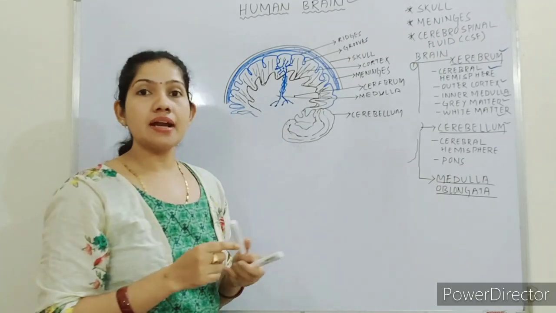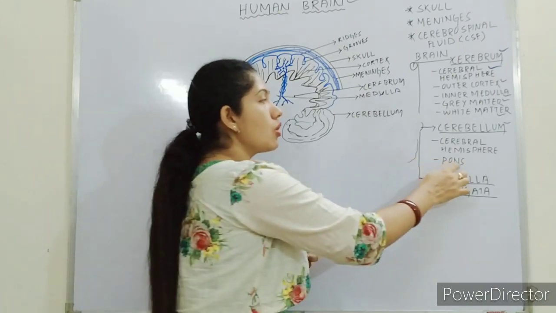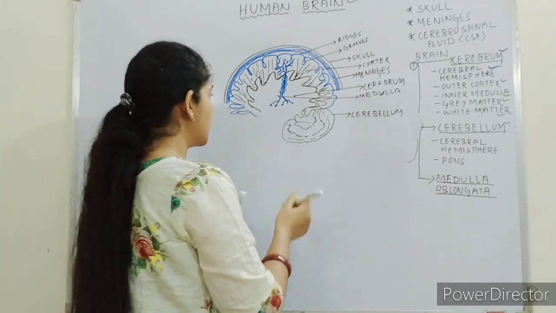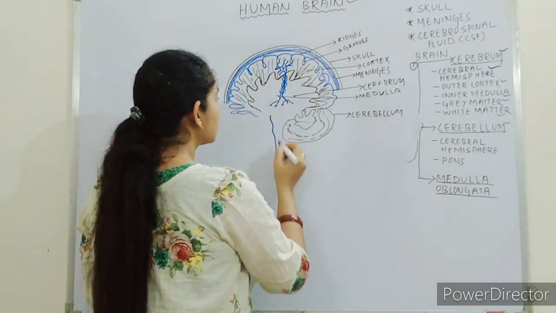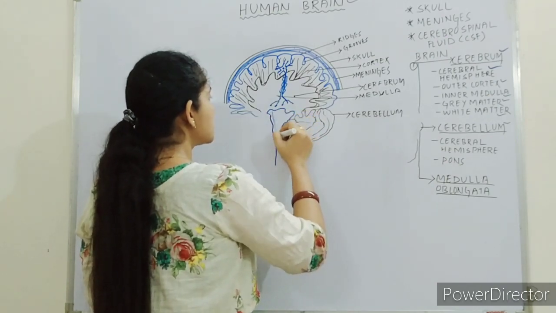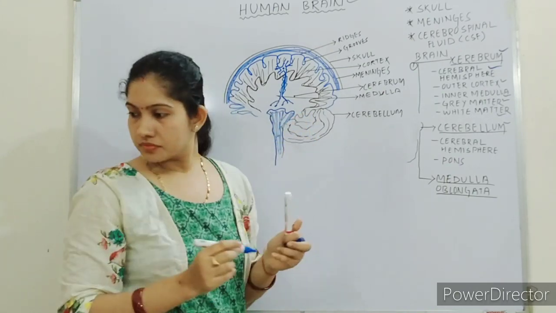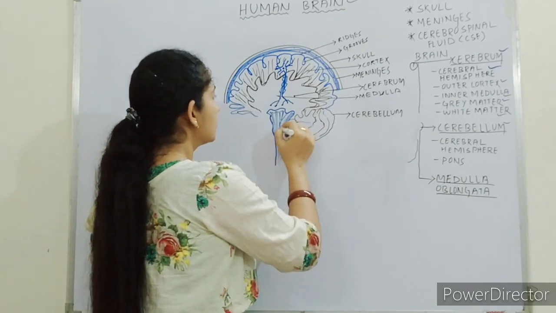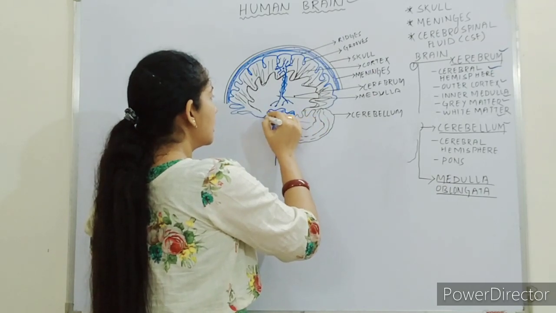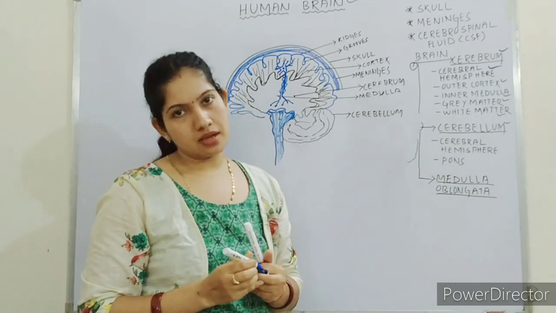And both the left part and right part are connected by means of a structure known as pons. Okay, pons, directly here only you can write pons. This is somehow the structure of pons, which connects the left and right hemisphere of cerebellum.